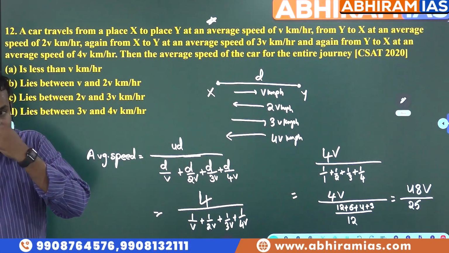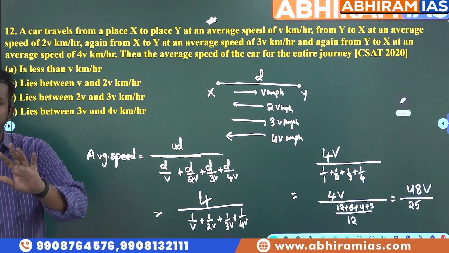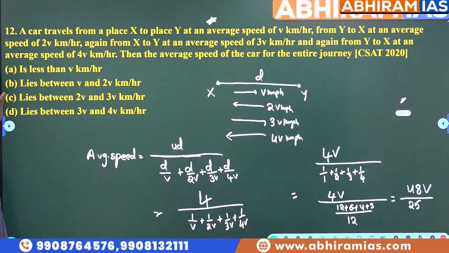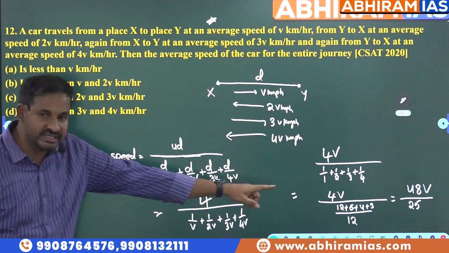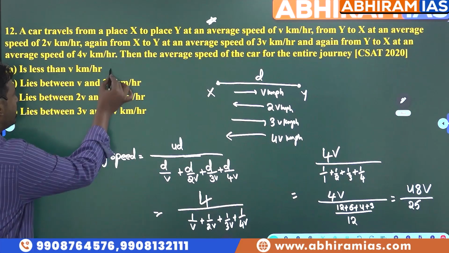48 by 25 is nearer to 2, but not equal to 2. So now please see the options. Is it less than v kilometer per hour? No. Actually our answer is nearer to 2v kilometers per hour, so this is not my answer.